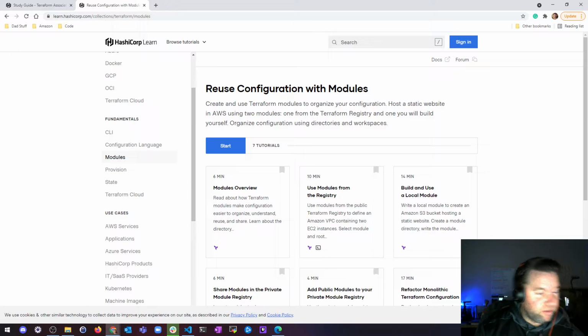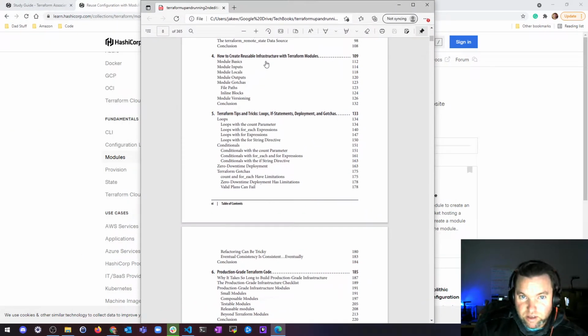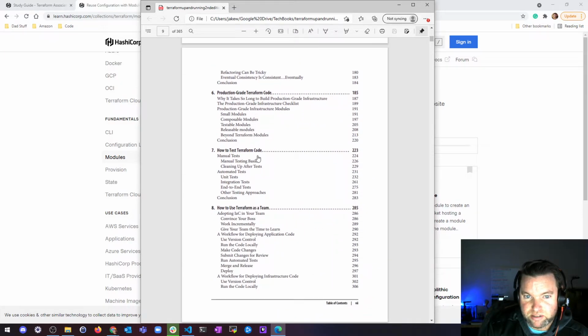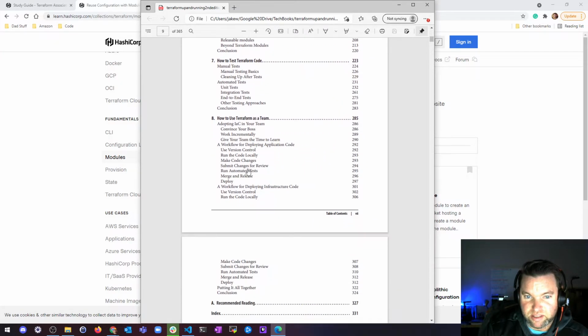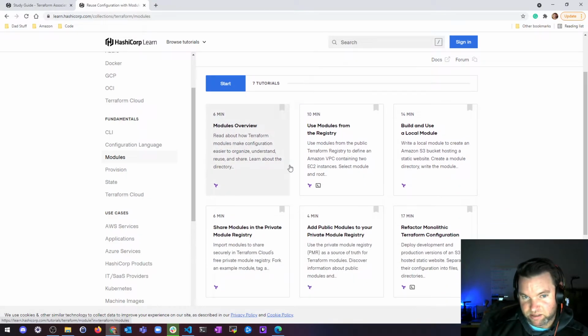As I'm going through Terraform Up and Running 2, I still have to go through and bring this in here. Reusable infrastructure modules, and then all the loops, tips and tricks, prod stuff, and then how to do tests, and then using it on a team. So I'm going to go through all of that material. Again, the code is janky, so I'm going through it and correcting things and making sure that it works, doing it on the most current version and best practices for AWS.